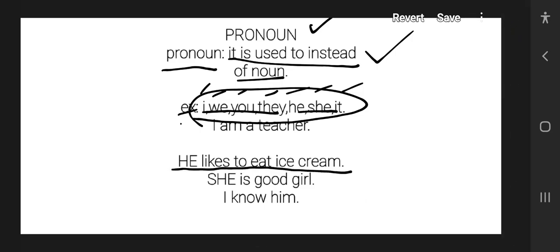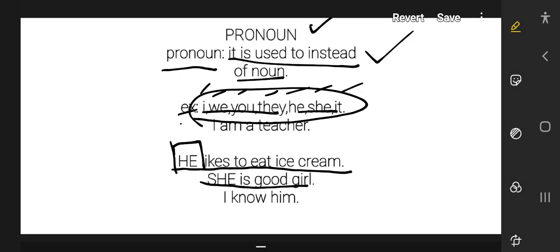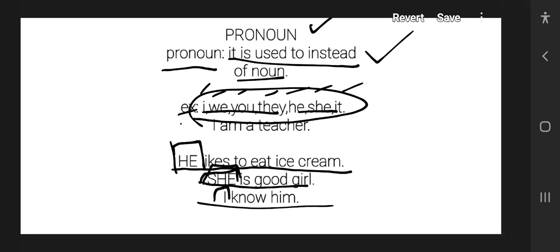He likes to eat ice cream. Here, he is a pronoun. She is a good girl. Here, she is a pronoun. And I know him. I is a pronoun, he is a pronoun.